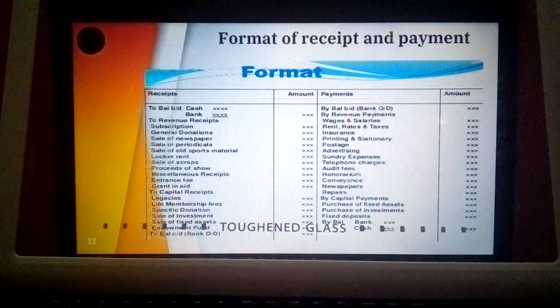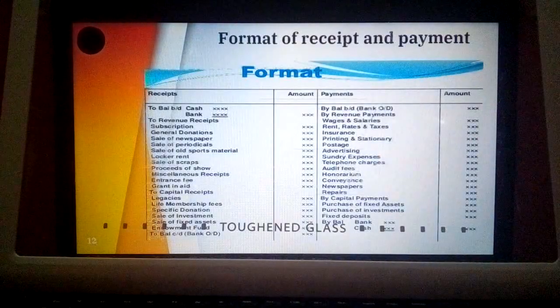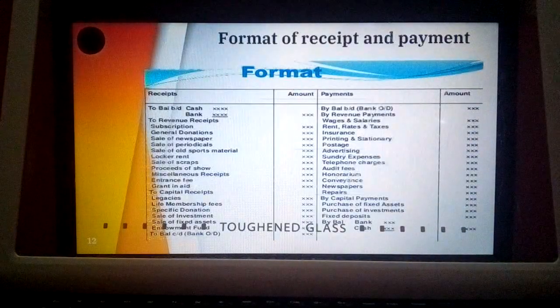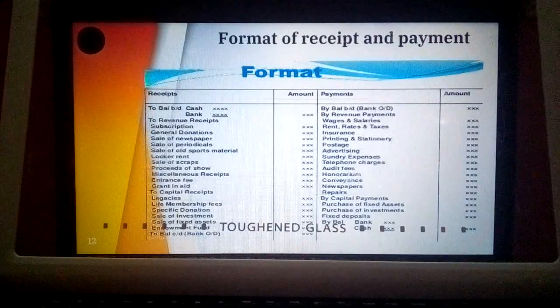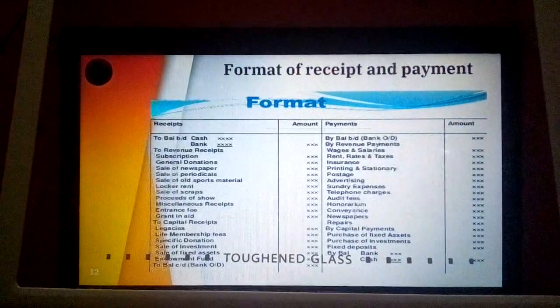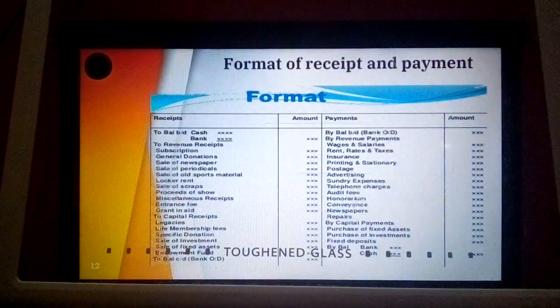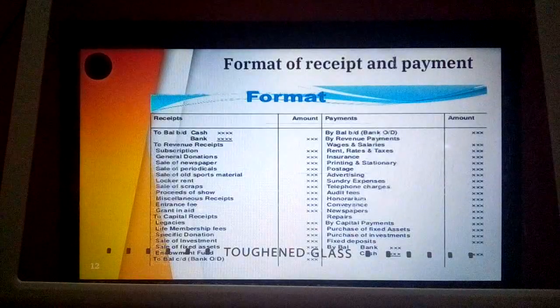Specific donation: if a donation is given for a specific purpose like construction of a building or construction of a swimming pool, then it is treated as a capital receipt. Then sale of investment. Sale of investment is a huge amount, so the benefit is received only once in a lifetime, not regularly, hence treated as a capital receipt. Then sale of fixed asset: the benefit received from the sale of a fixed asset, which is a big amount, is treated as a capital receipt. Endowment fund, these are all the receipt items.